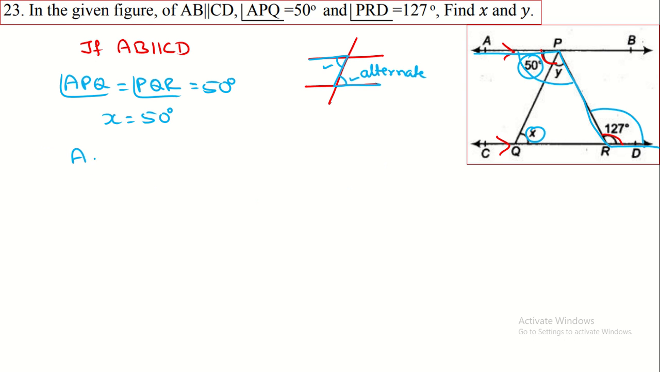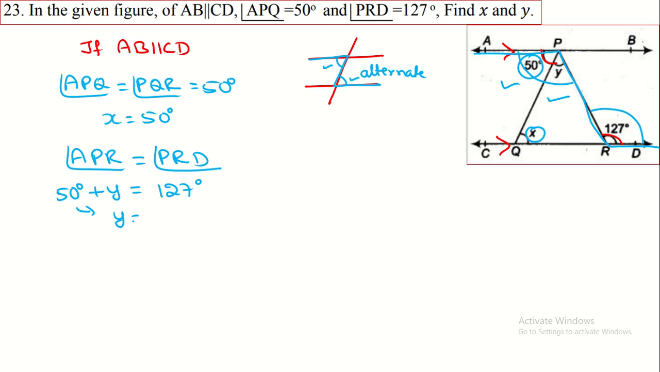Both these two are the alternate angles. That means angle APR is equal to angle PRD. Both these two angles are equal. APR means this one and this one. That means 50 degree plus Y is equal to 127 degree. Here you transfer the 50 degree to the right hand side, that becomes 127 degree minus 50 degree. So Y is equal to 77 degree. This is the value of X and this is the value of Y.